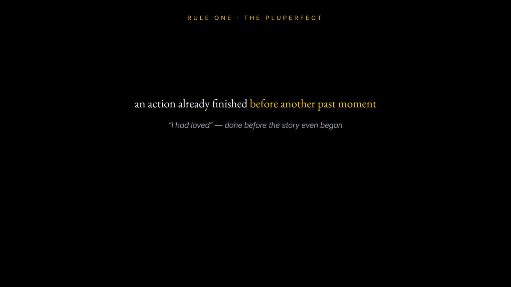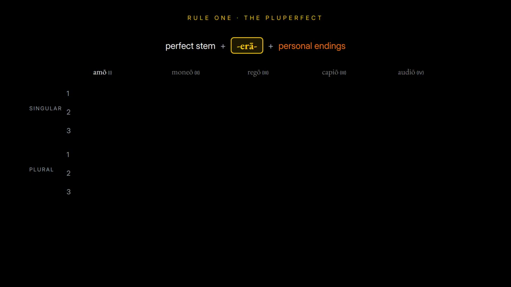Rule 1. The pluperfect. It marks an action already finished before another past moment. I had loved, done before the story even began. Build it from the perfect stem, add one tense sign, era, then the personal endings.